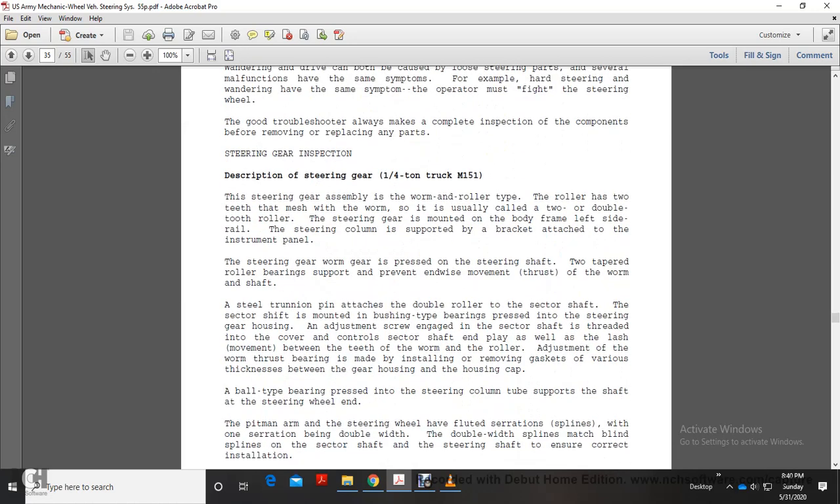The steering gear inspection description: steering gear, 1/4-ton truck M151. The steering gear is of the worm and roller type. The roller has two teeth that mesh with the worm, and is usually called a double tooth roller. The steering gear is mounted on the left side of the body frame rail, with the steering column supported by a bracket attached to the instrument panel. The worm gear is pressed on the steering shaft, and two tapered roller bearings support it to prevent endwise movement of the thrust of the worm and shaft.